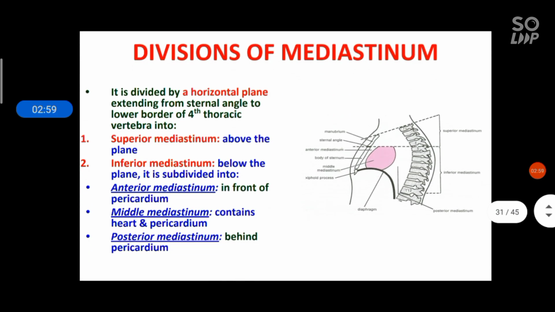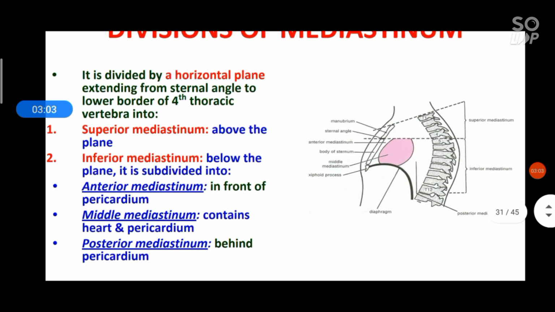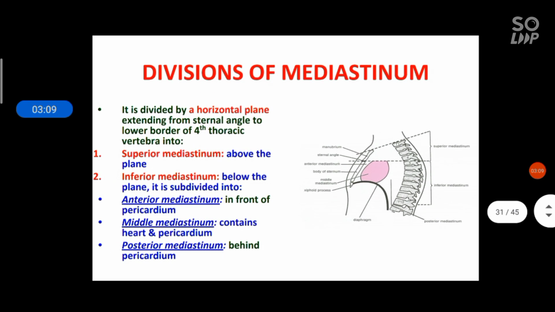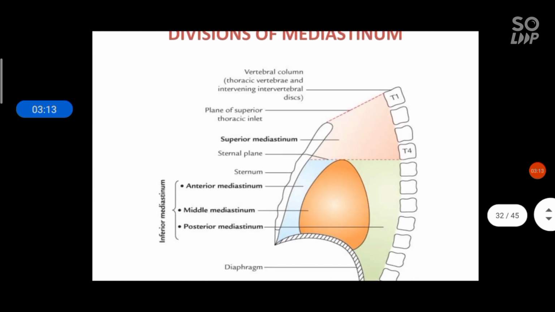So again this is the same division of the mediastinum. And this middle mediastinum contains the heart and pericardium. This is the same diagram, superior and inferior mediastinum. It is the line diagram, so you can draw it like this.